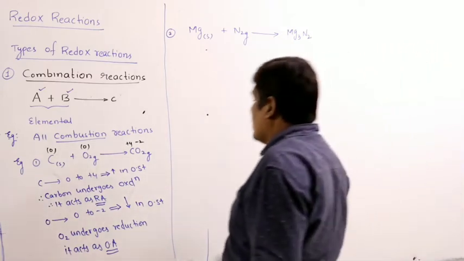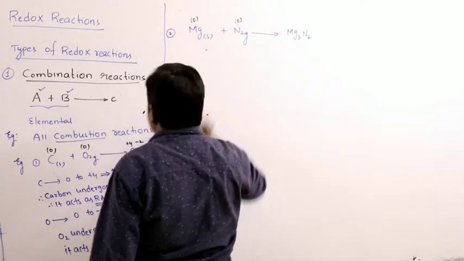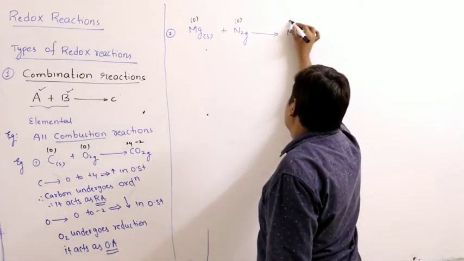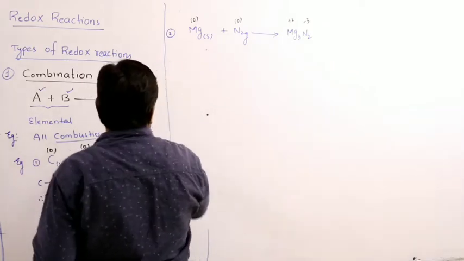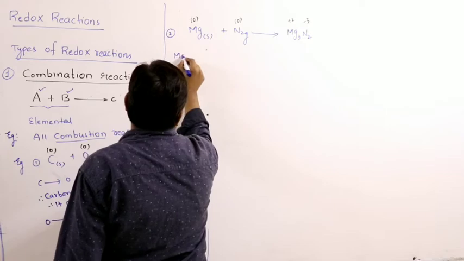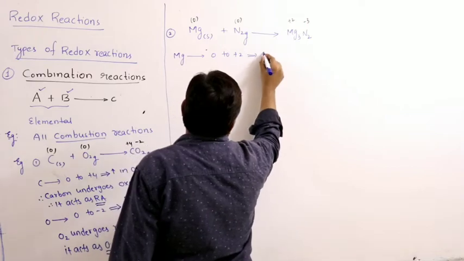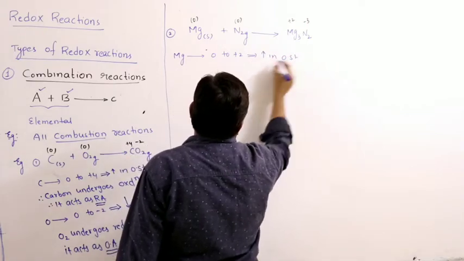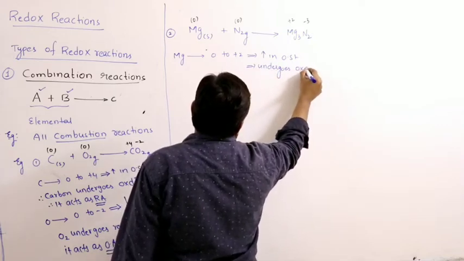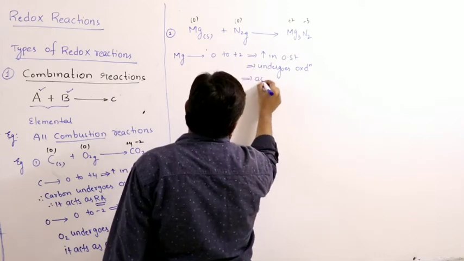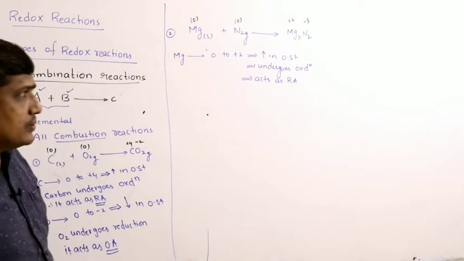Assigning the oxidation states: uncombined or elemental state is 0, magnesium, a second A group element, is always +2, nitrogen is -3. Magnesium changes from 0 to +2, an increase in oxidation state, therefore it undergoes oxidation. Hence it acts as a reducing agent. First A and second A group elements are good reducing agents.